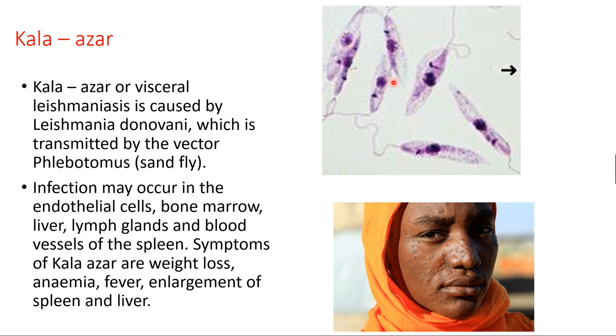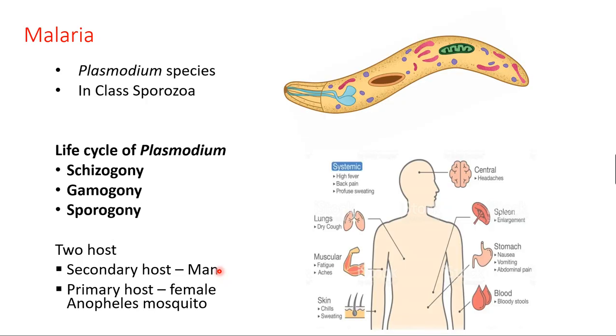So what is this? This is Leishmania donovani protozoan, and this is transmitted by the vector called sandfly Phlebotomus. When it enters the human body by means of the vector sandfly, it causes the disease called Kala Azar. Okay, so the bone marrow, endothelial cells, liver, lymph glands, and spleen are affected, and enlargement of the spleen and liver, anemia, fever, and weight loss will occur. So the third one is Kala Azar.